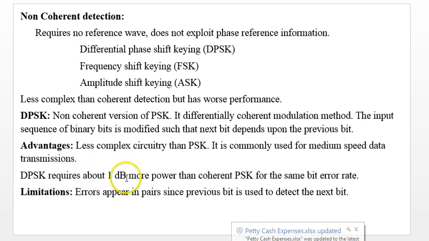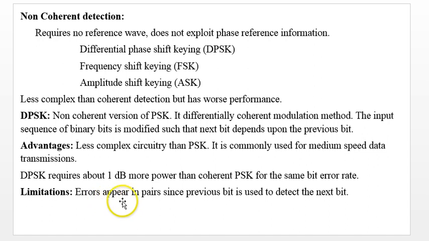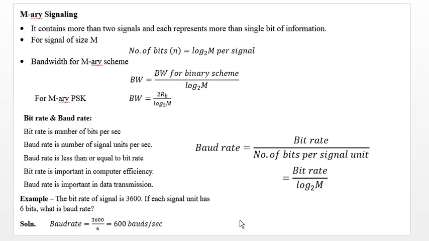DPSK requires about 1 dB more power than coherent PSK for the same bit error rate, but you save a lot of the complex circuitry which was needed for coherent detection. Here it's obvious that errors appear in pairs, since the previous bit is used to detect the next bit. So that is the disadvantage. Okay, now we go to the next slide.